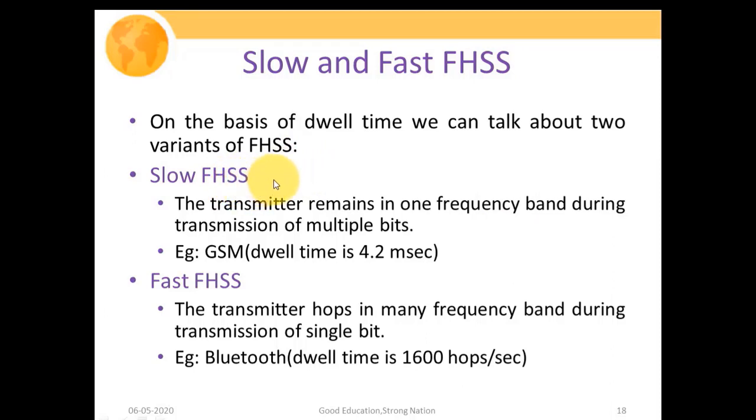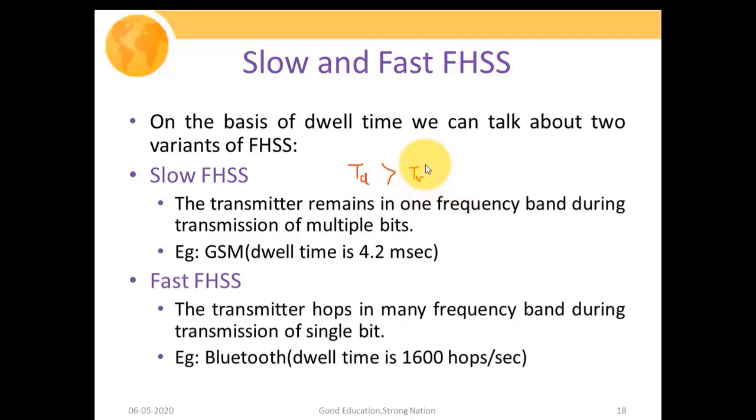It means many of the symbols or data bits are passed on the same carrier frequency. That means hopping among the central carrier frequencies is quite low. This is called slow FHSS, so the dwell time is greater than the bit duration Tb.